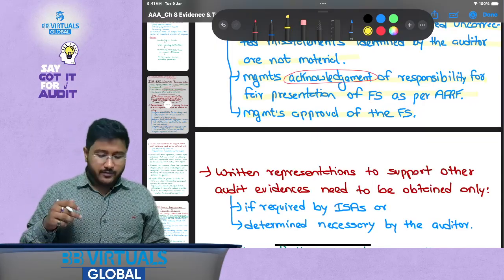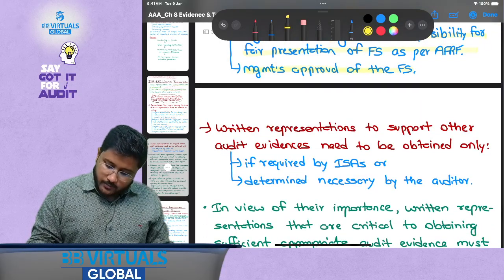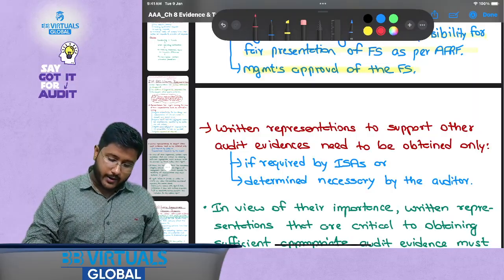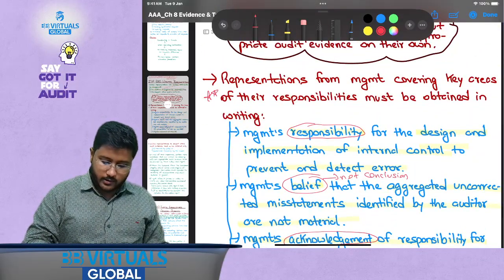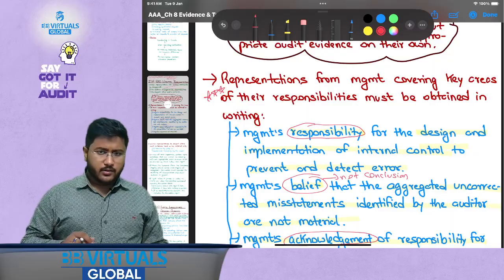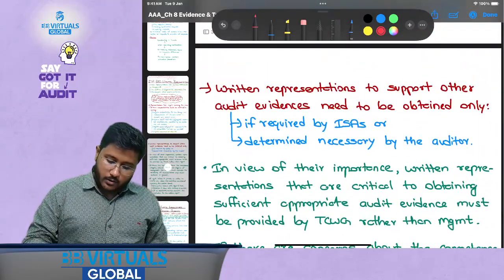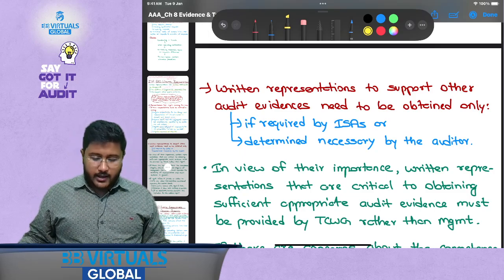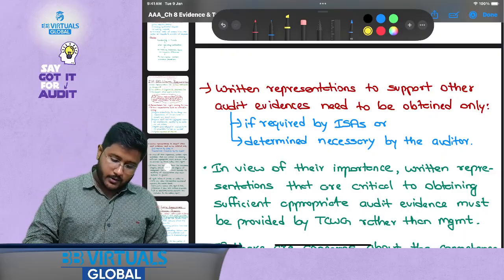So to save ourselves from this, we take in writing that management has approved the financial statements, and this is a very important point. Everybody misses out on these points and this is very, very important. So what all things you can confirm in writing, those things are important over here. Okay, I hope this is clear. Now, written representations to support other audit evidence need to be obtained only if required by ISAs or determined necessary by the auditor.